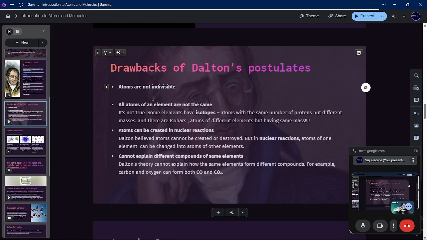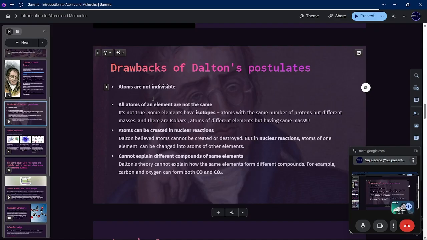That is in the case of isobars. These two things you will be studying later, not in this class, in 9th standard. Okay, atoms can be created. He said atoms cannot be created, but in nuclear reactions, atoms are created.